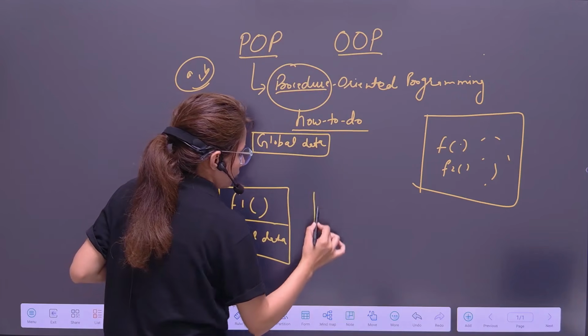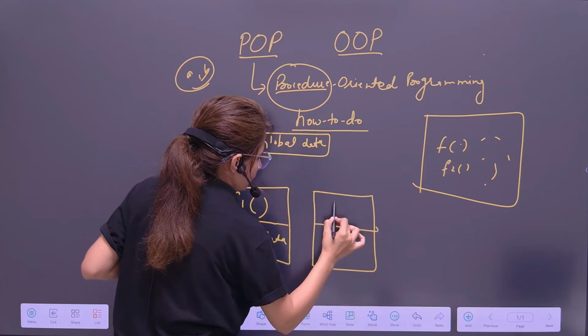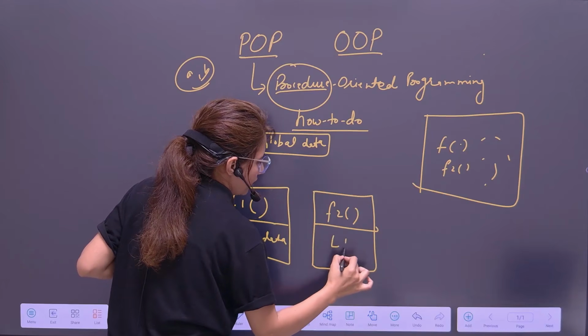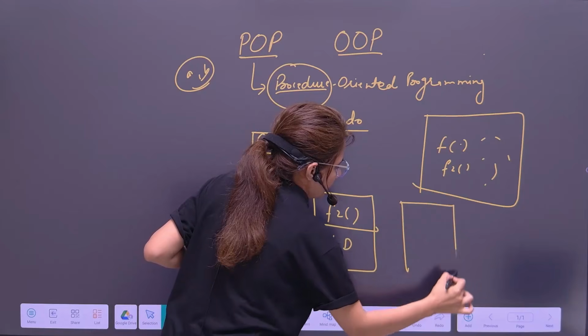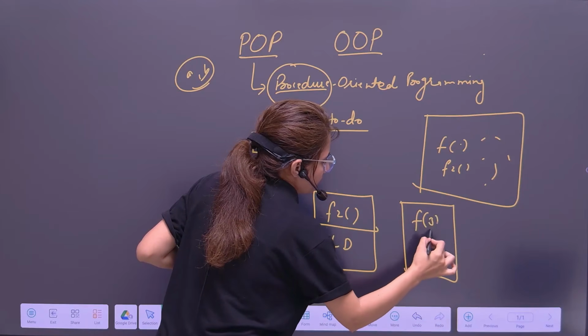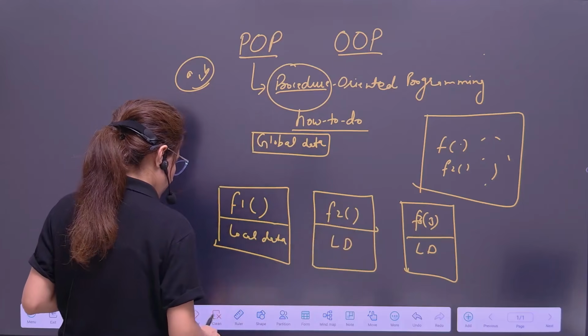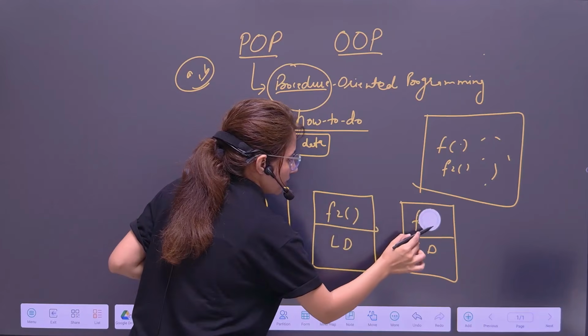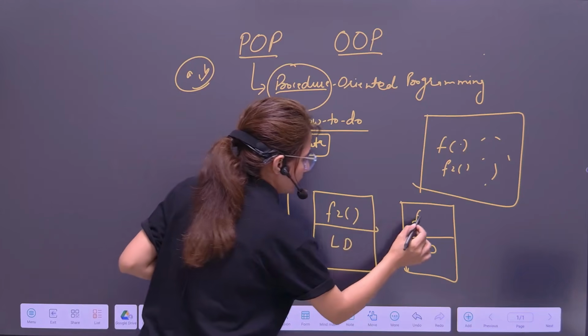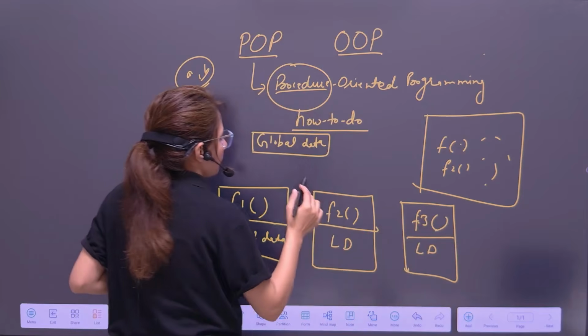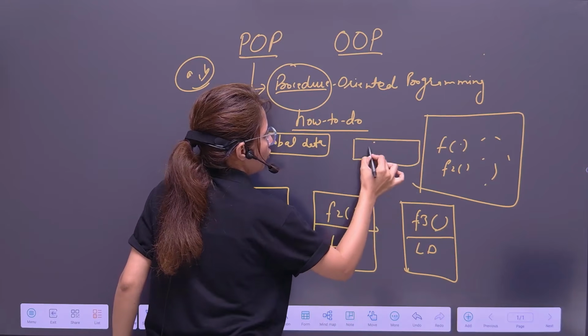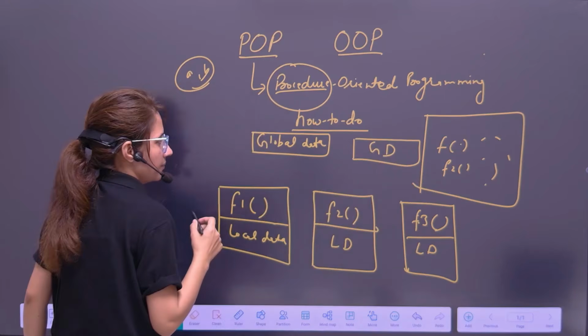So suppose there are three or four or many functions. Every function has its own local data. LD means local data, and there is some global data as well. So we have basically three functions here, F1, F2, and F3, and suppose two global data. GD means global data.